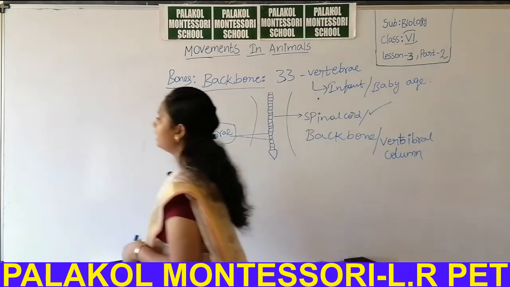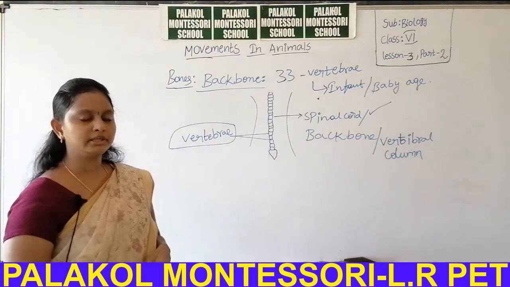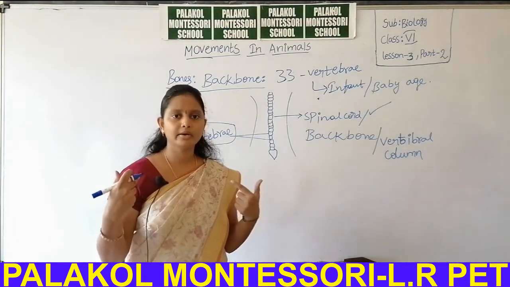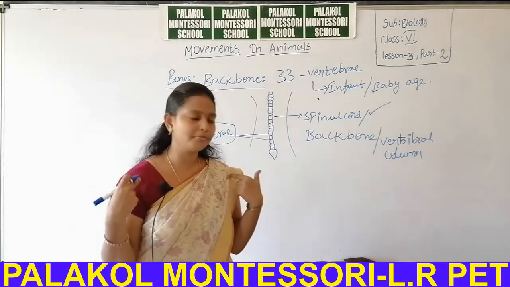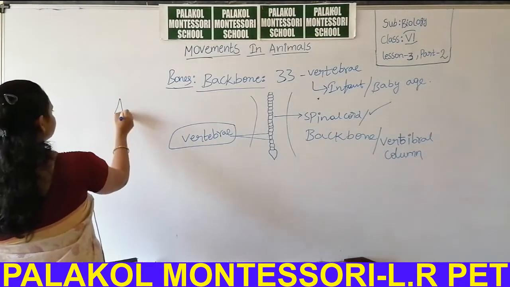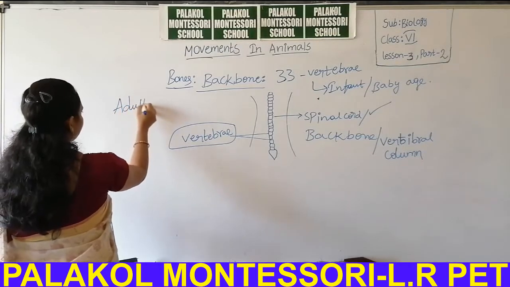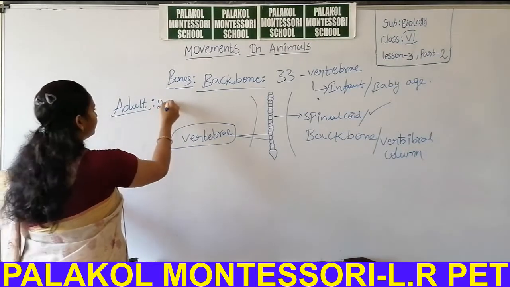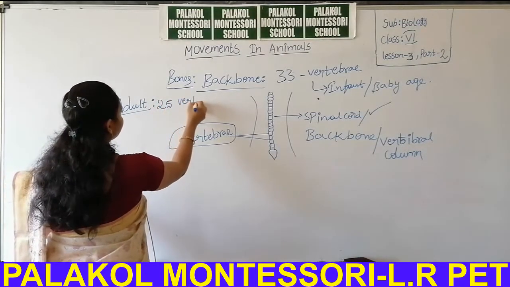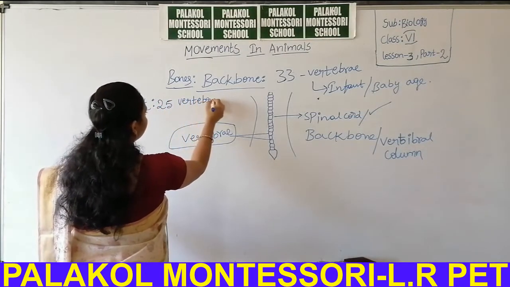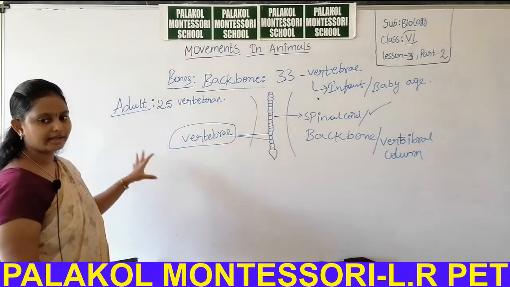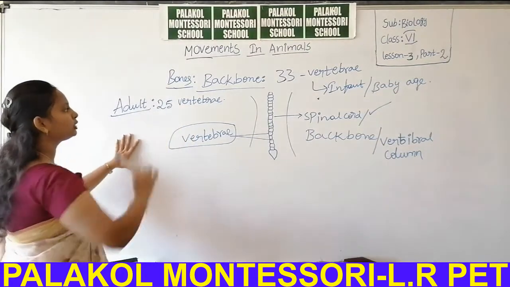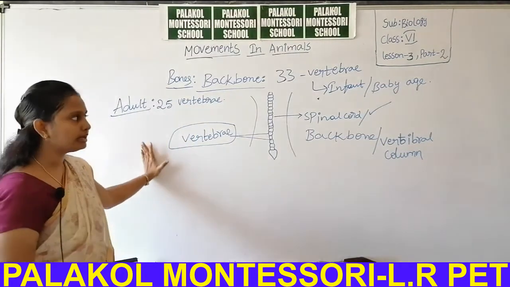But at the age of maturation, at adult age, like me, you have 25 vertebrae. Why did that number reduce to 25, students?